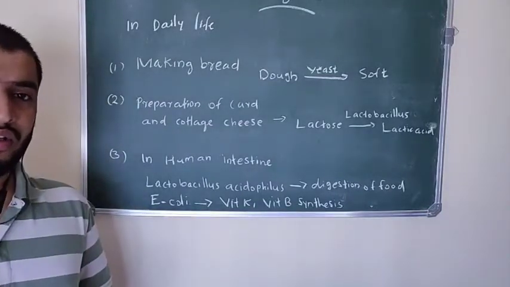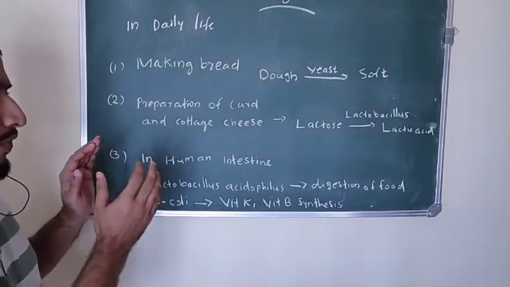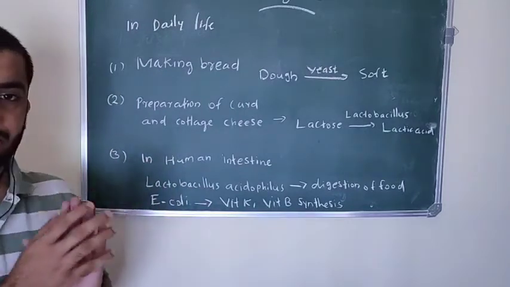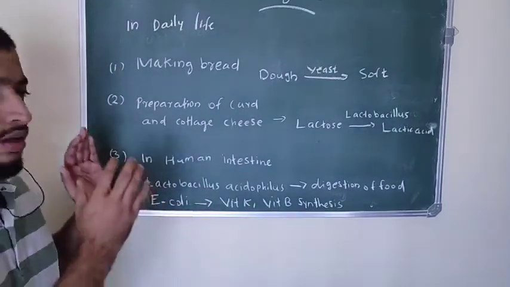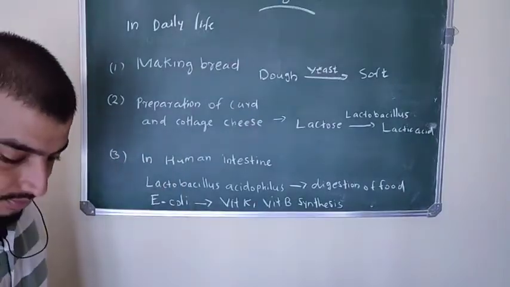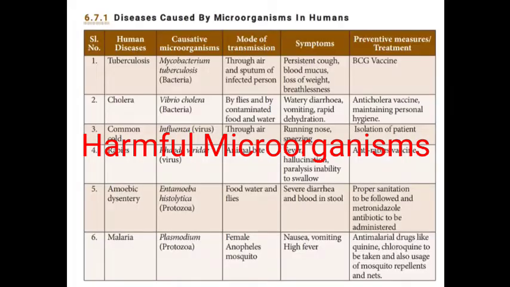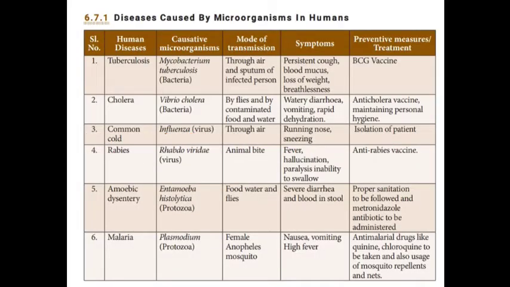Then let's check diseases caused by microorganisms in humans. Table 6.7.1, the first disease, tuberculosis. The causative microorganism is Mycobacterium tuberculosis.